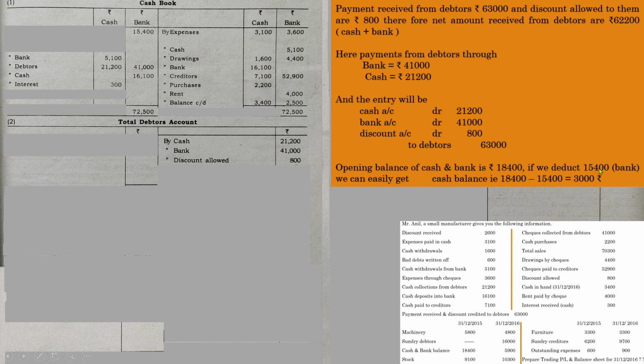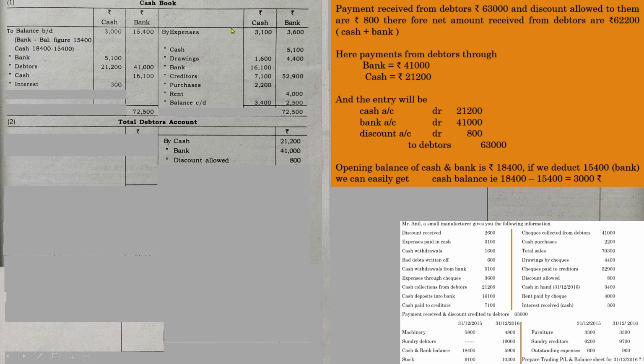If we deduct 15,400, the bank balance as per our computation, we can easily get the cash balance. That is 18,400 minus 15,400, you will get 3,000. So now we have the opening balance of cash. Now we can easily find out the cash sales during the year.